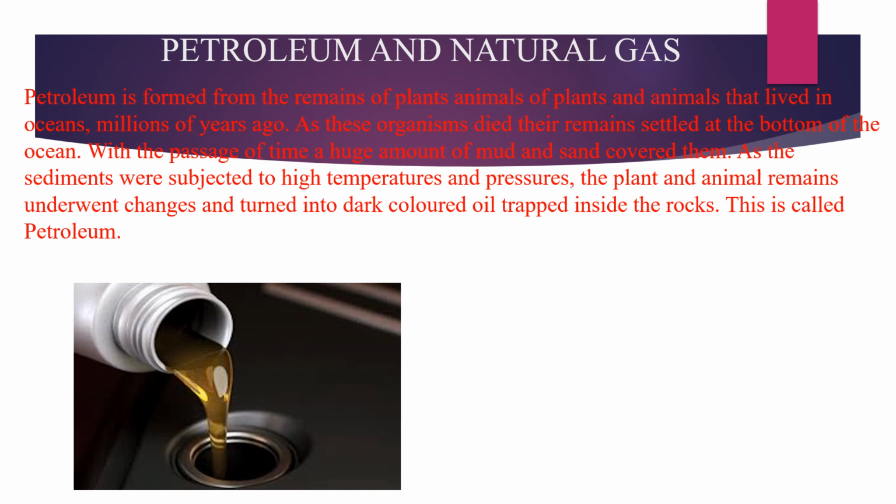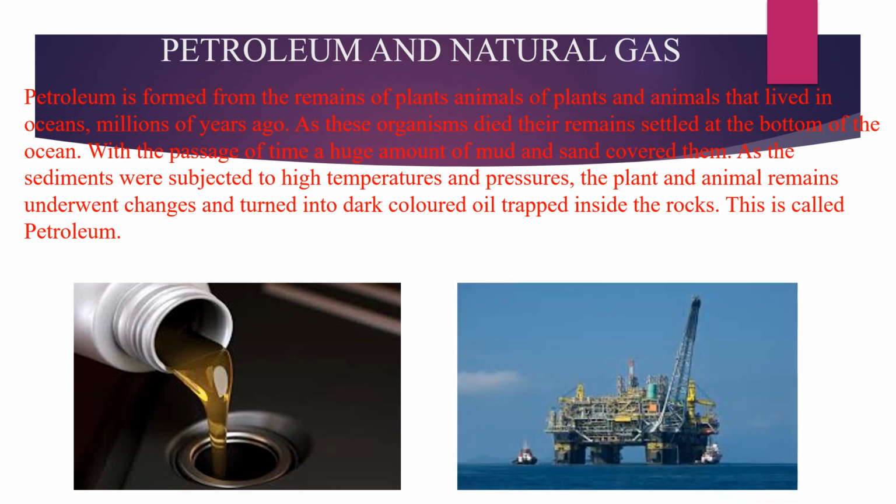and the natural gas is found along with the petroleum in oil wells. And how do we get the petroleum? We get the petroleum from the crude oil using refineries. What is meant by refineries? A factory for the purification of the oil. This is how we get the petroleum and natural gas.